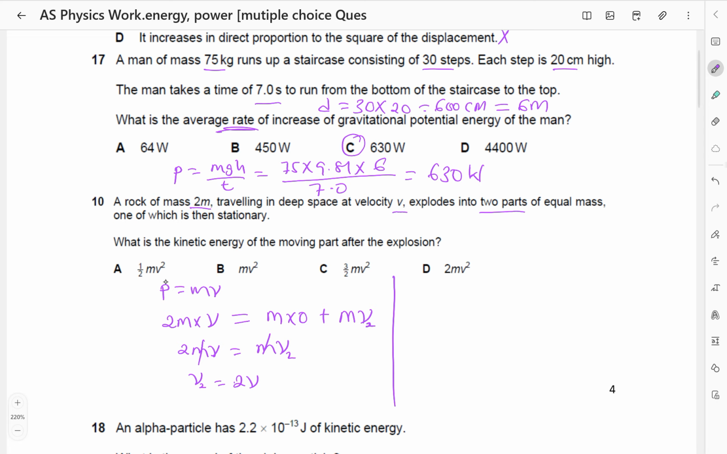Now let's look at conservation. Let's look at kinetic energy. So the kinetic energy is going to be a half m times v squared. So this will be a half m. Where there is v, I'm going to put there v2, which is twice v. So this will be v2 squared, which is twice v squared. So this is going to be a half m times 4v squared. So 4 reduces and we get twice mv squared. So our answer is going to be D.